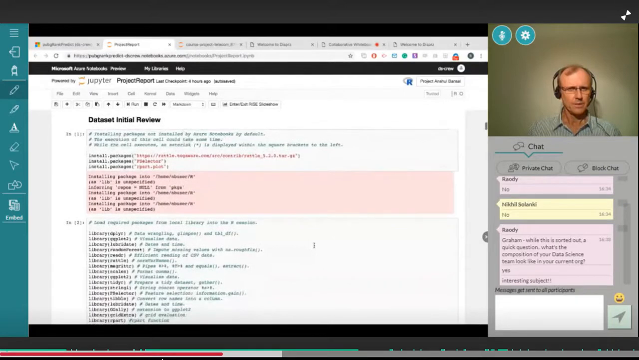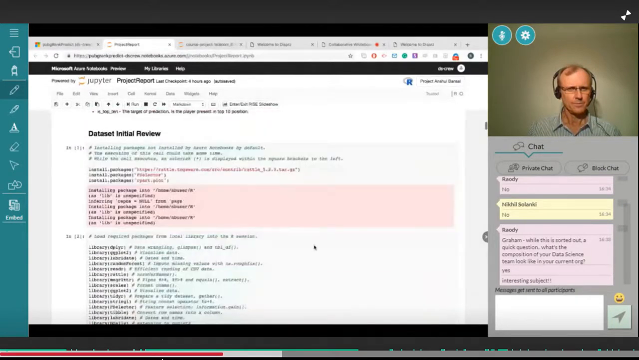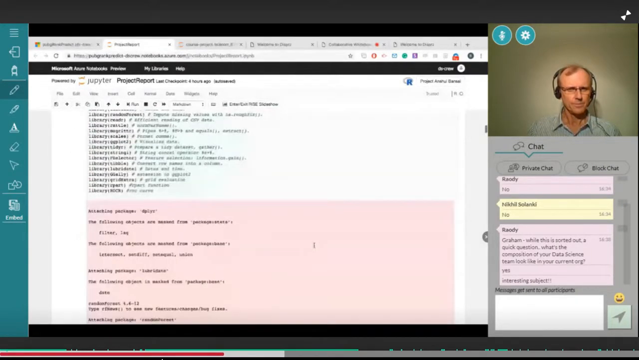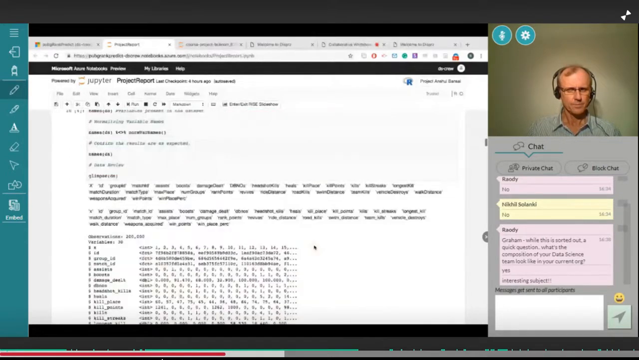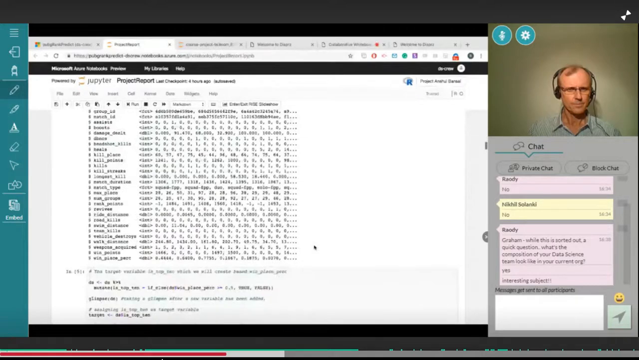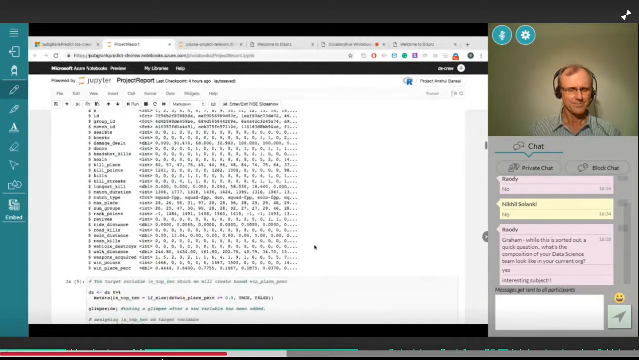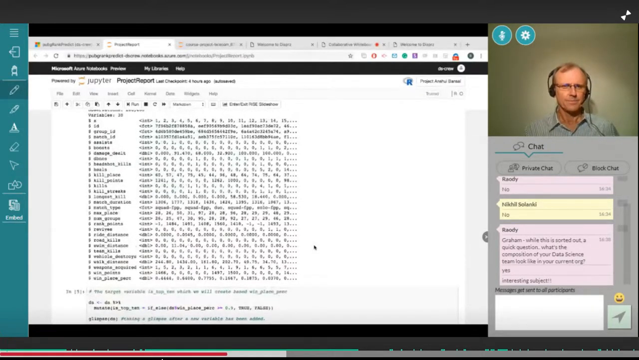We can scroll up. These are the libraries that were used, the standard ones. Just tell me when to stop. You can stop here. Having a glance at the data, the number of rows and fields and the type of the data fields, I explored what the data looked like.